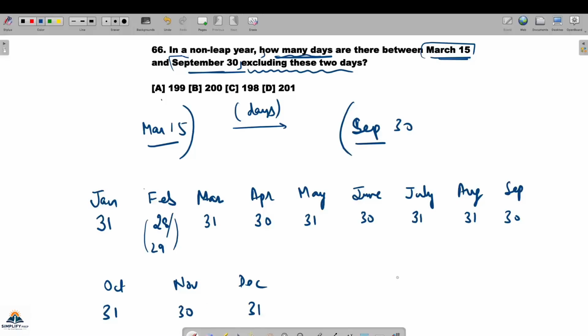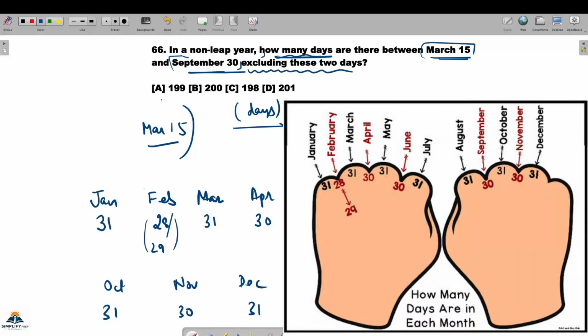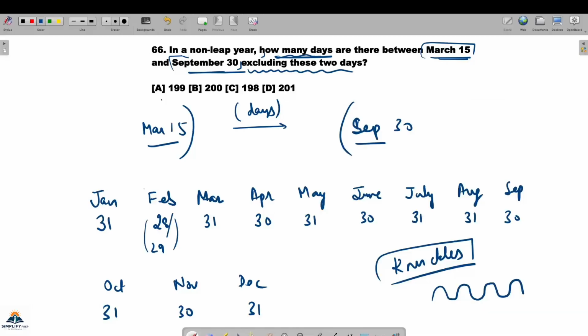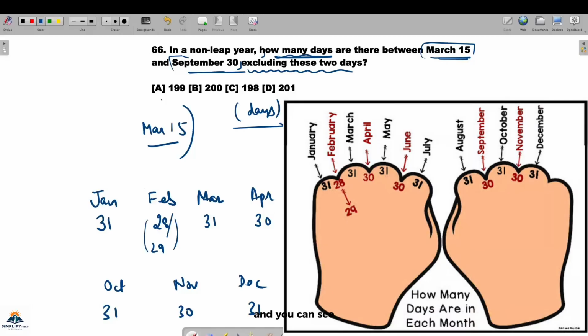You can see this by your hand, the knuckles. Our knuckles have this kind of depression, and you can say syncline, anticline kind of thing is there. So if you start from here, January, upper side 31 days. February lower side, February has 28 days.